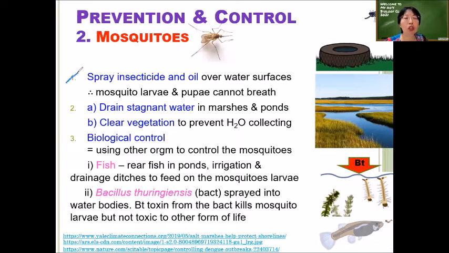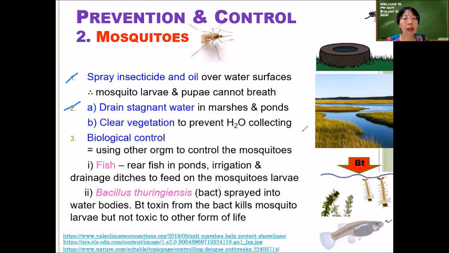So that means you try to spray insecticide and oil over the water surface. When you put the oil, it will prevent mosquito larvae and pupae from breathing. So they cannot get oxygen, and they will die due to lack of oxygen. And of course, insecticide will kill those larvae and pupae. So you can spray insecticide and oil over water surfaces around your house and nearby areas.